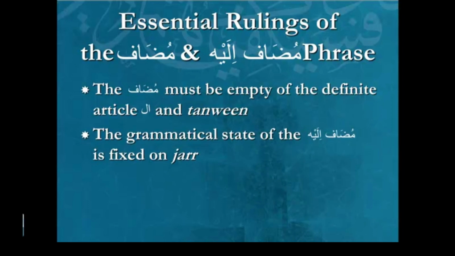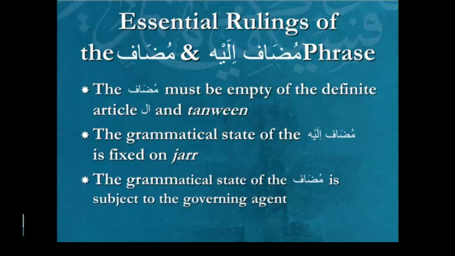The second ruling is that we move to the second word. The second word's grammatical state is fixed on jar, meaning that it would have kasras, like in the example that we saw on the previous screen, Kitabu Zaydin, din. So it's fixed on jar. The grammatical state of the mudaf is subject to the governing agent. Now this is important, and I'm going to give you a slide to really highlight it for you so you understand exactly what's being said here. But try to understand it abstractly, and then when you see it, then inshallah that will fill the gap in the understanding.